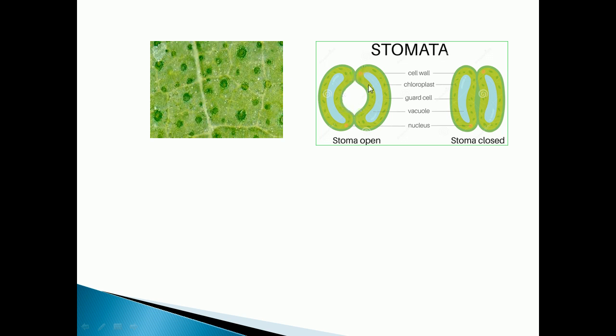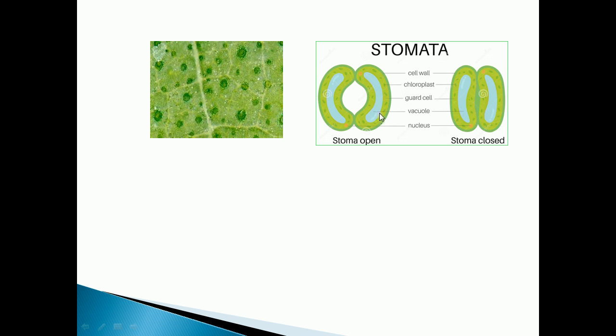Here we can see the structure of the stomata. During the daytime, the photosynthesis process takes place, and at that time the plant needs what?